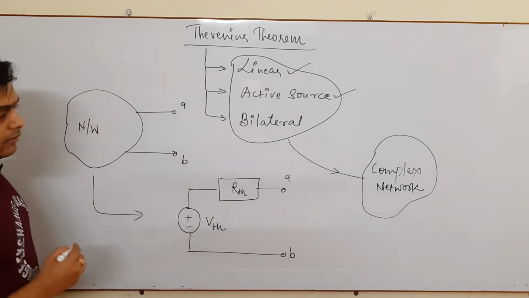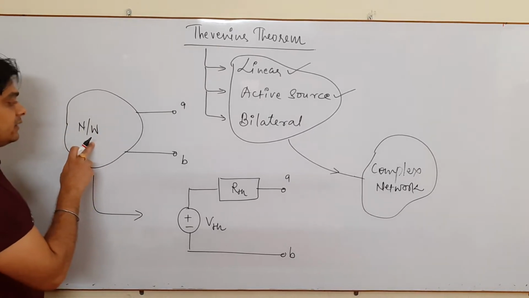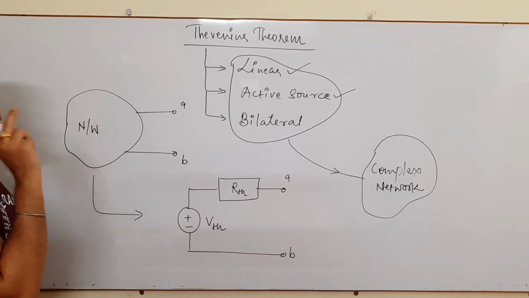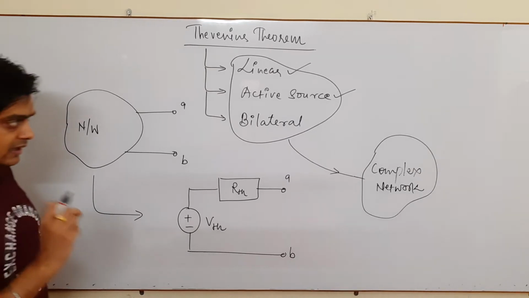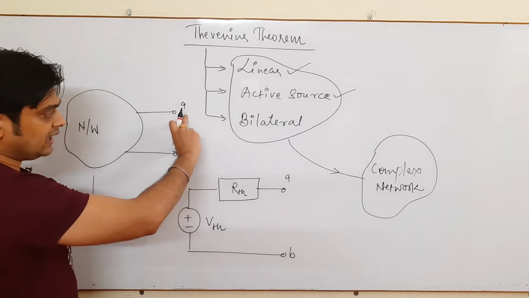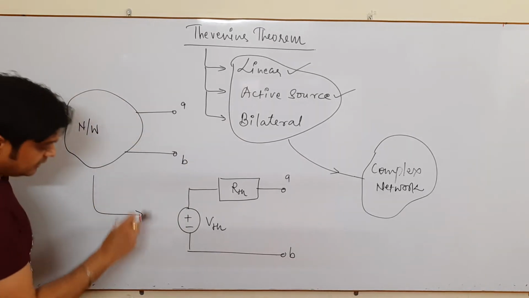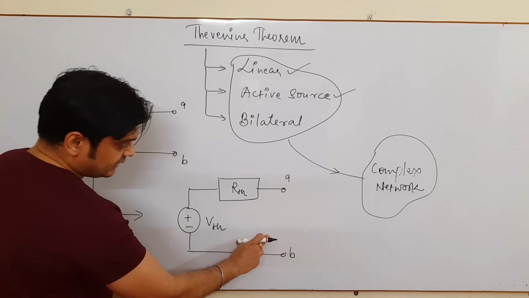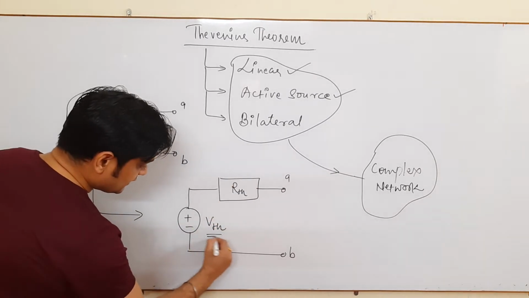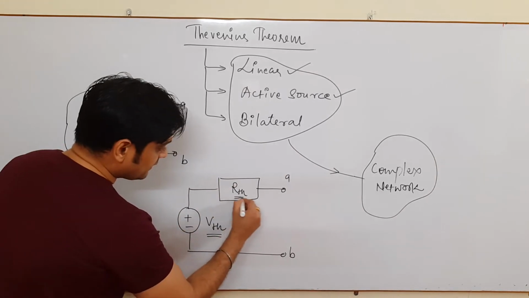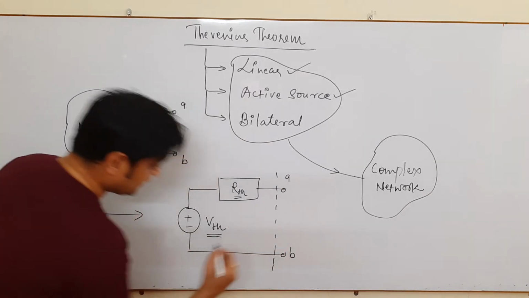Once again I will explain. Thevenin's theorem states that a network consisting of linear elements, active source, and bilateral elements, having two terminals A and B, can be replaced by this equivalent network having a voltage source known as VTH and a resistance RTH, and the terminals remain as they are.